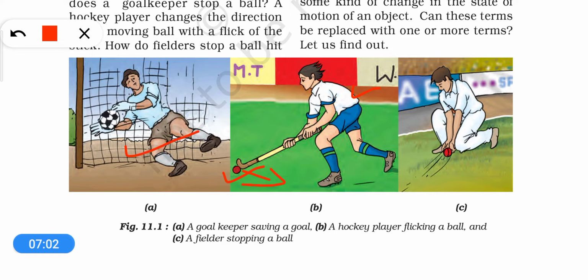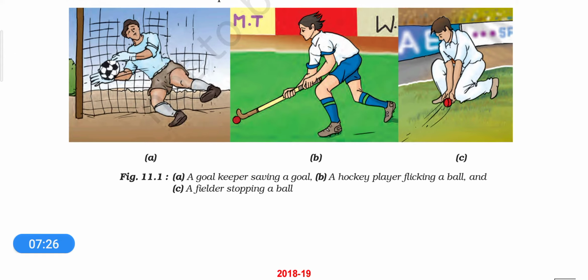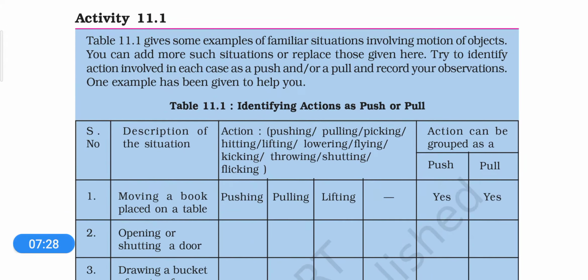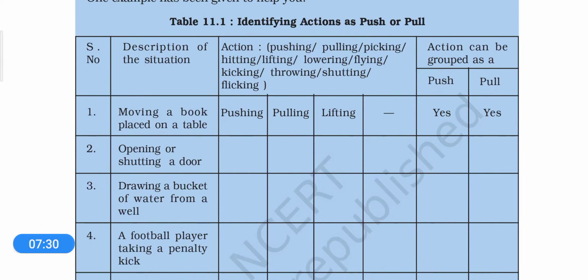Look at this image also. The goalkeeper is stopping the ball, right? So when he wants to stop it, he will push or pull the ball, and during this process he is going to apply a certain amount of force on the ball. In the same way, the cricket player here is also applying a certain amount of force by pushing or pulling. So dear students, we are going to recall certain more activities.